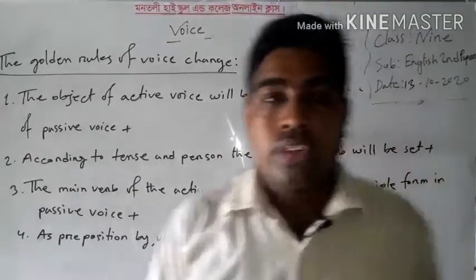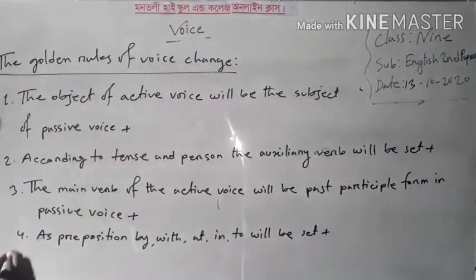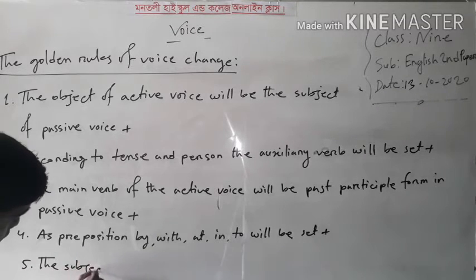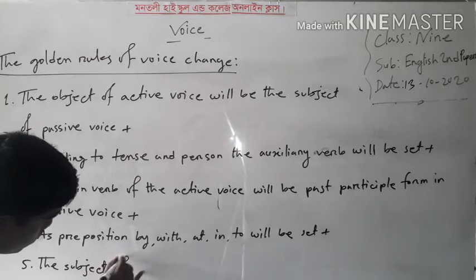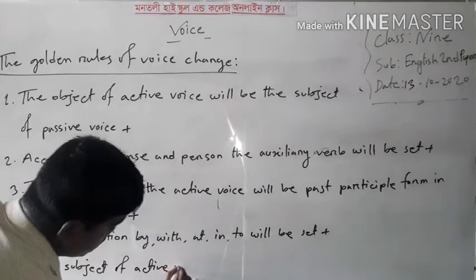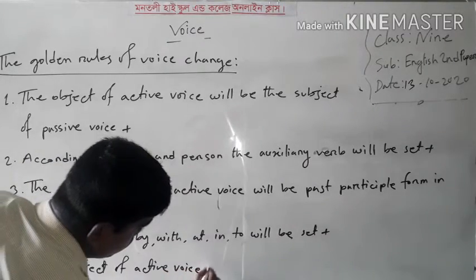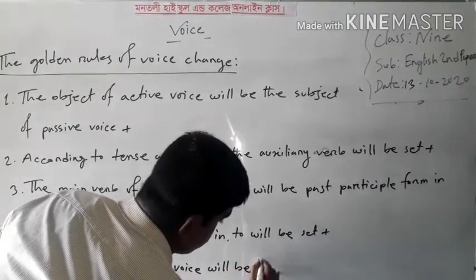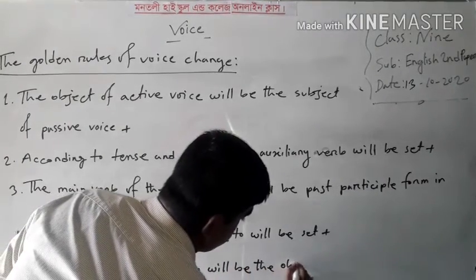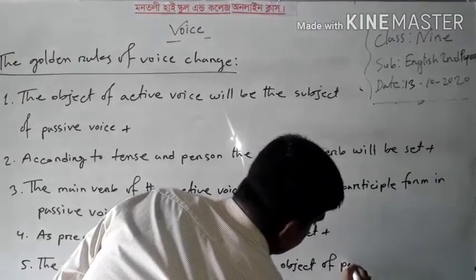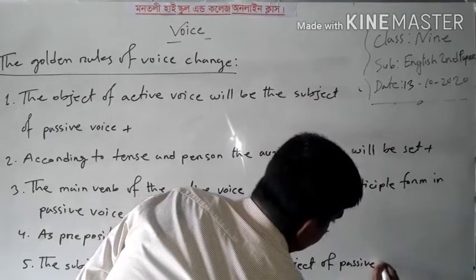Now number 5. The subject of active voice will be the object of passive voice.